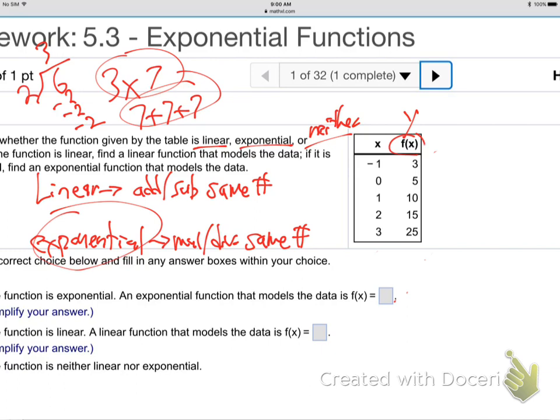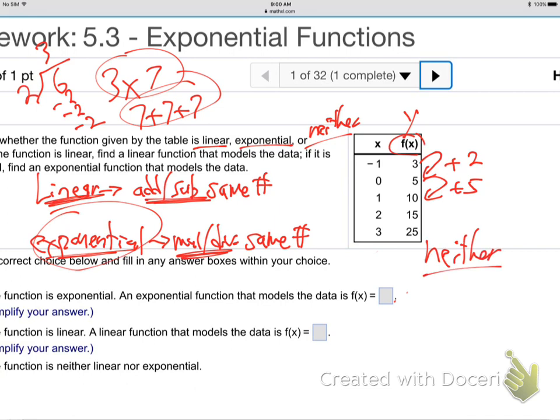So with all that said, adding and subtracting is simply linear, and multiplying and dividing is exponential. It's a level up. And then if it does neither, it's neither. So what's happening? From 3 to 5, you add 2. Is that what you do on the next one? No, then they're adding 5. So this one's neither adding the same number every time, nor multiplying by the same number every time. This is neither. Let's get to the next one where it'll do something.